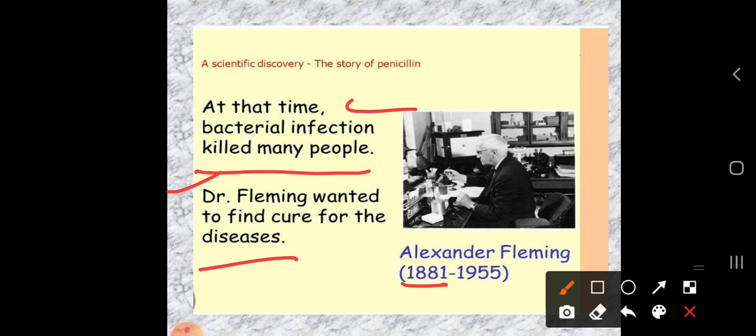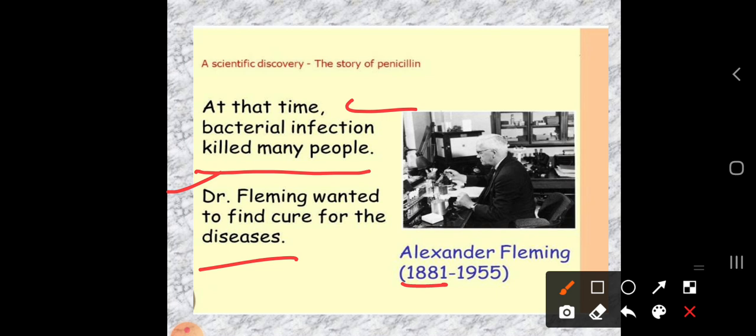Usually he used to invent new things in his laboratory. He wanted to find a solution, to understand how the bacteria were developing and how the disease was growing, so he wanted to kill those bacterial infections.